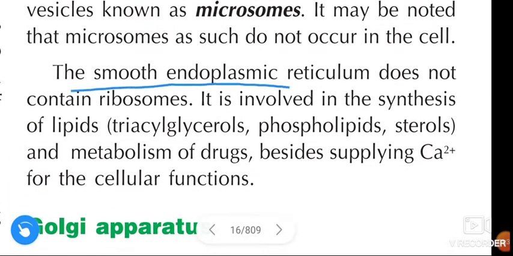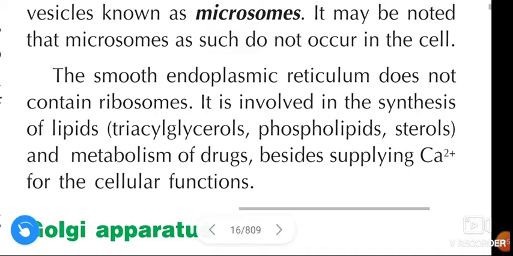The smooth endoplasmic reticulum does not contain ribosomes. It is involved in the synthesis of lipids like triacylglycerols, phospholipids, and sterols, and the metabolism of drugs, besides supplying calcium for cellular functioning.